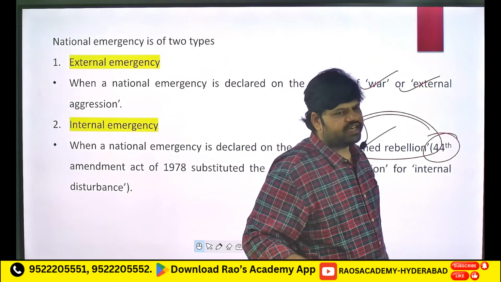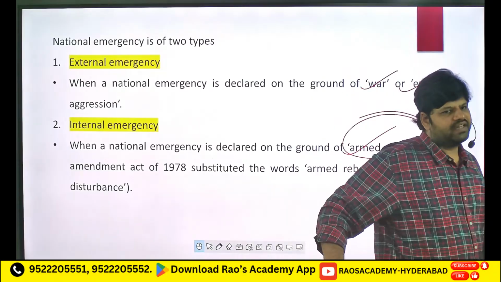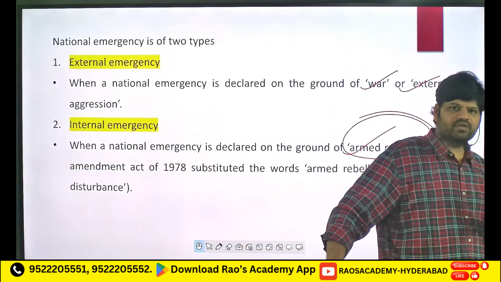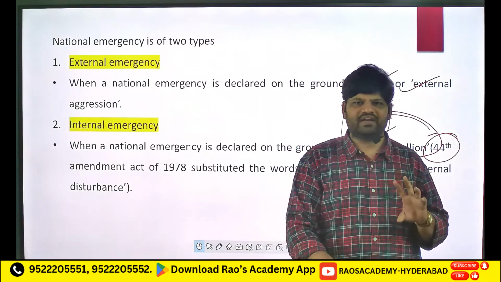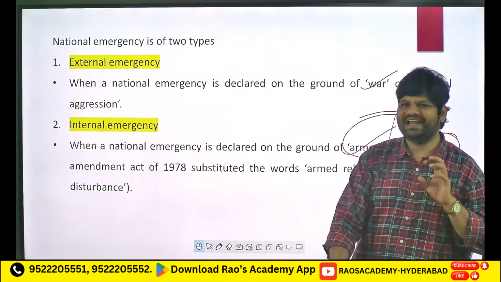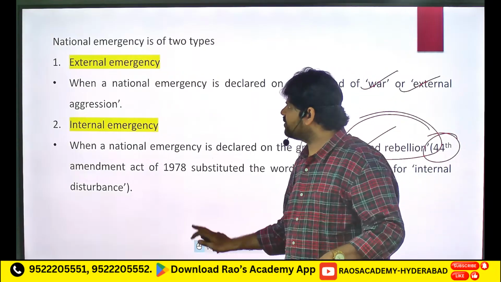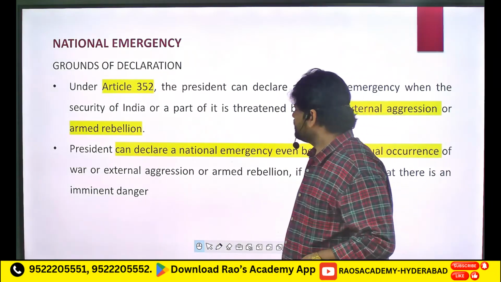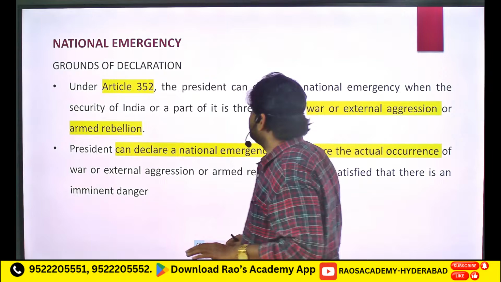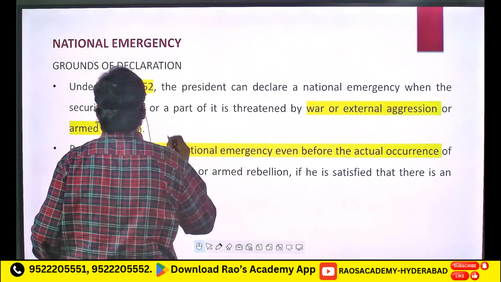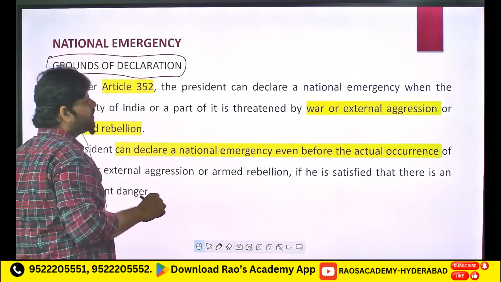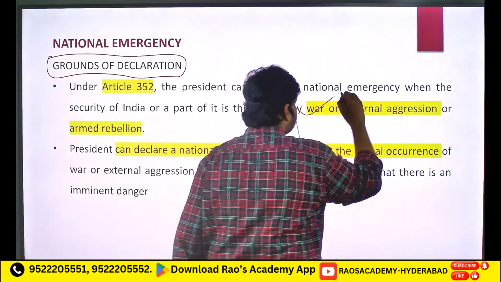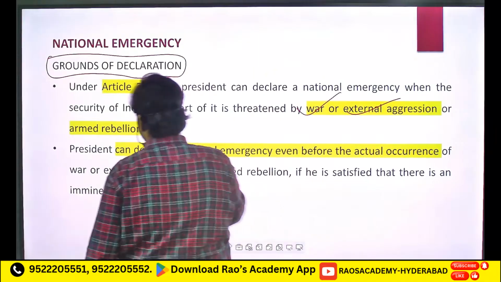Okay, so till now, because of armed rebellion, there was no emergency. Only because of the term called internal disturbance, we had an emergency, and that too during 1975. So if you look at the grounds of declaration, we already discussed what the grounds of declaration for national emergency are: war, external aggression, and armed rebellion.